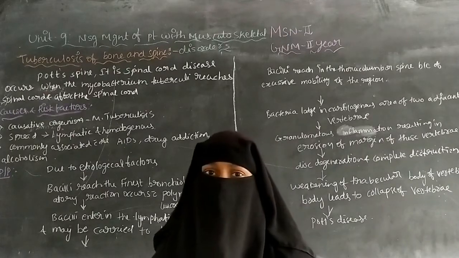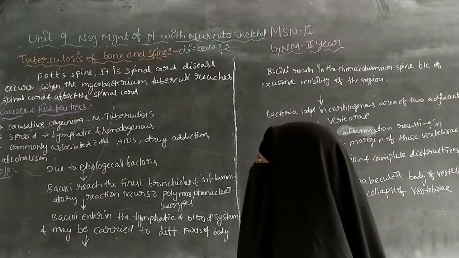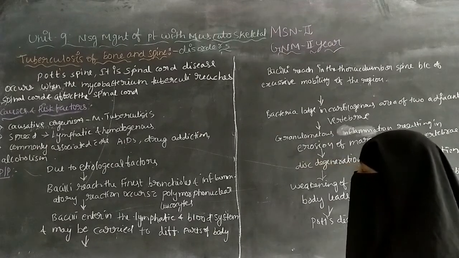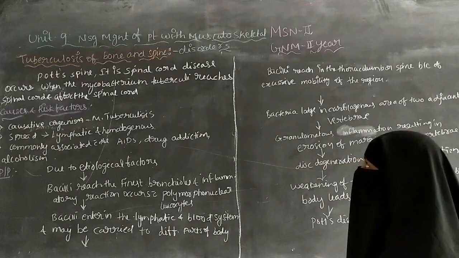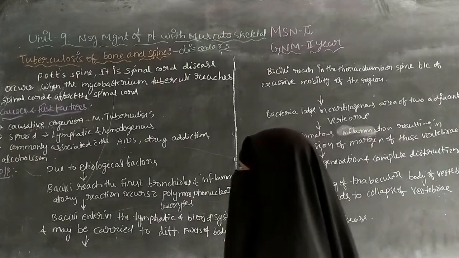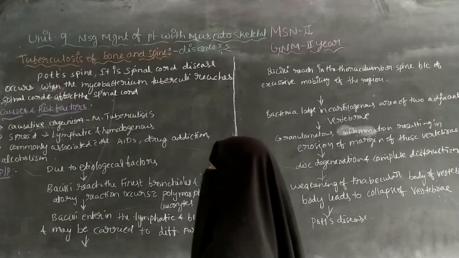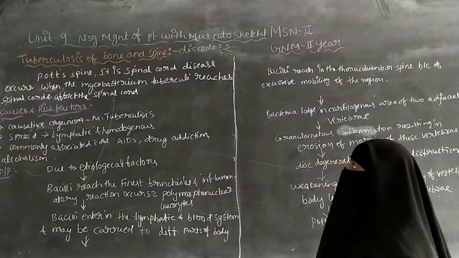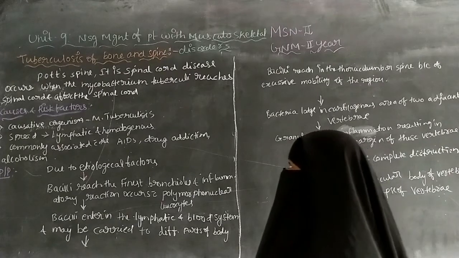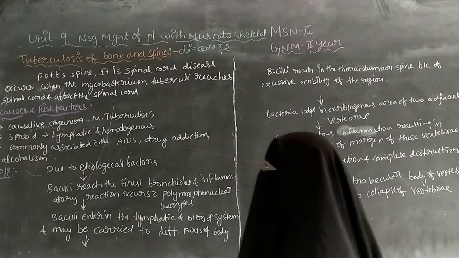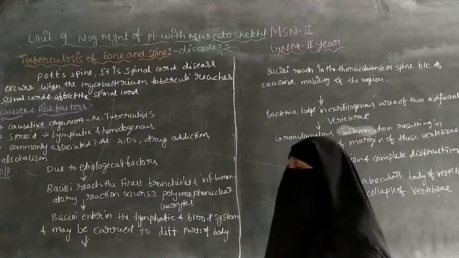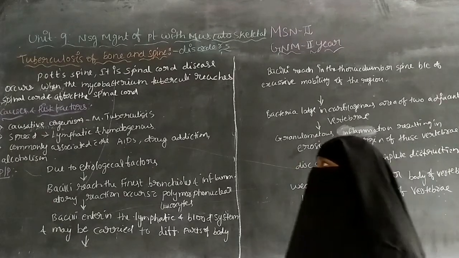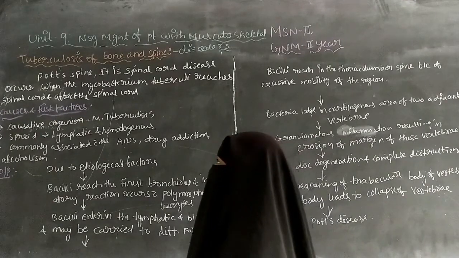Today we are going to discuss tuberculosis of bone and spine. It is also one of the disorders in the musculoskeletal disorders. So today's topic is tuberculosis of bone and spine, and we will discuss tuberculosis of the spine. It is also called Pott's spine.